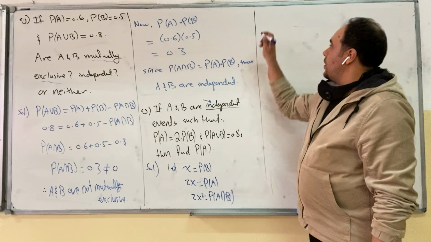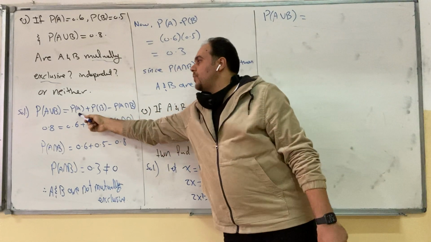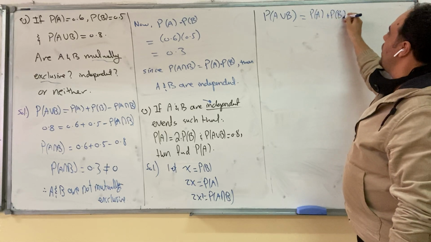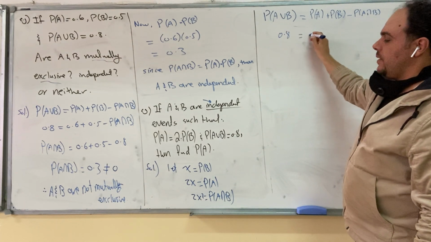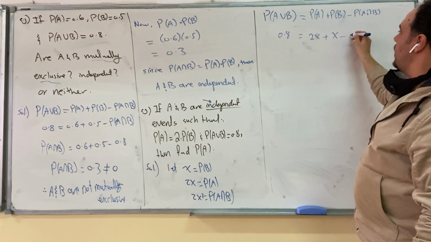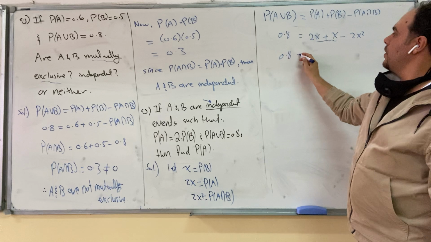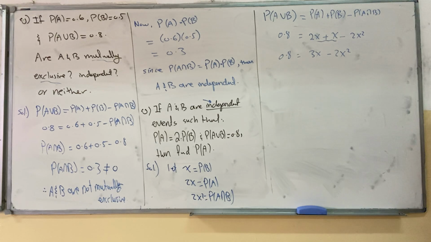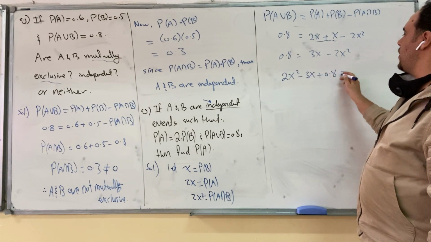Now, let's use this fact. A union B is 0.8. The rule for A union B is rule number 3, given by probability of A plus probability of B minus probability of A intersection B. The union is 0.8, A is 2x, B is x, and the intersection is 2x squared. Add the like terms, they will be 3x minus 2x squared. This is a quadratic equation. Move them to one side: 2x squared minus 3x plus 0.8 is equal to 0.